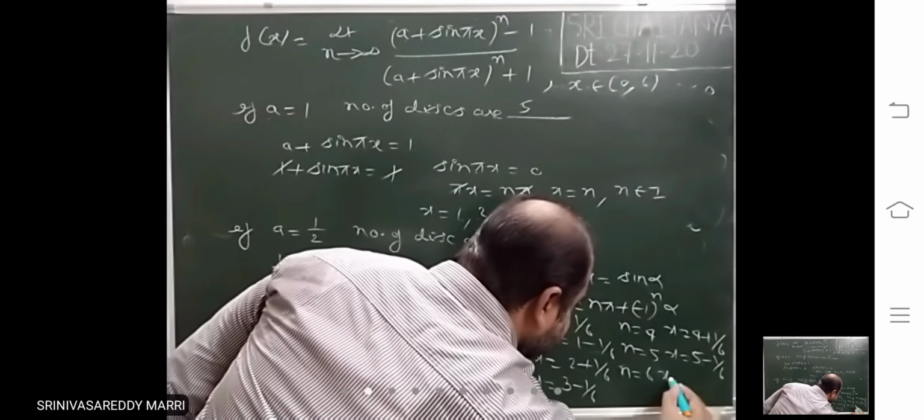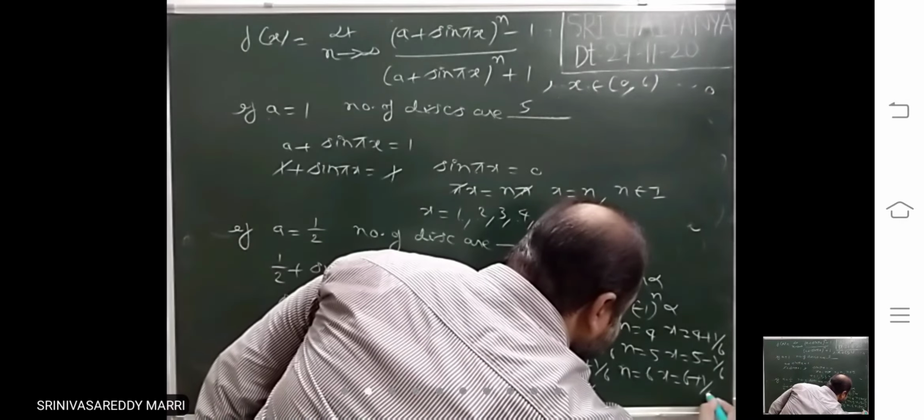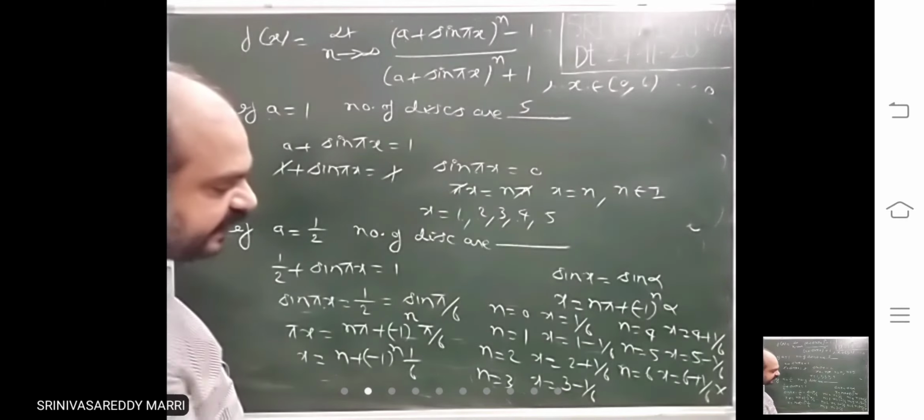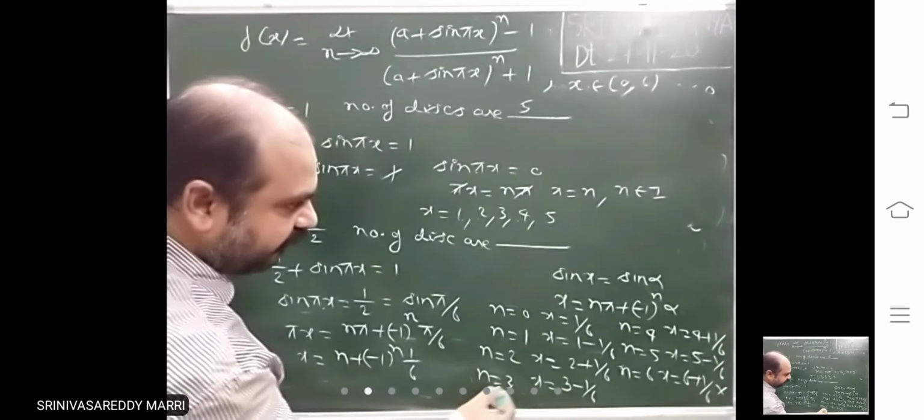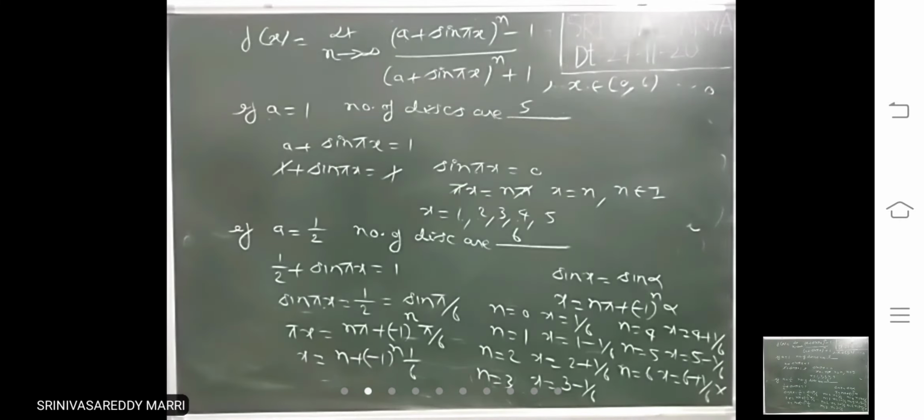N equal to 6. If you substitute, you will get 6 plus 1 by 6. This will not lie, it will exceed 6. So how many? 1, 2, 3, 4, 5, 6. What is the answer? 6 discontinuities will be there.